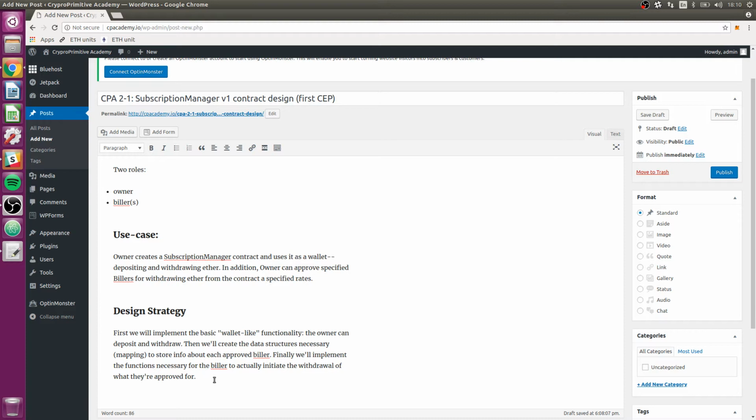This whole week we're going to be working on this subscription manager primitive, and its role is to allow an Ethereum user to set up what's basically a wallet that has an added functionality to let certain billers take out money from that wallet. A lot like how a bank account works now. In a bank account you put your money in, and as long as you keep money in there, you can give service providers like Spotify or Netflix your billing info, and then they can automatically charge your account, which is nice for the user because they don't have to worry about it. They just need to make sure that there's money in the account.